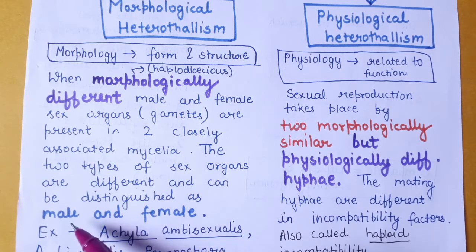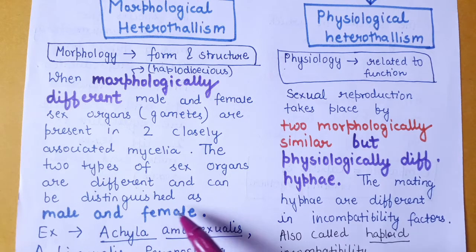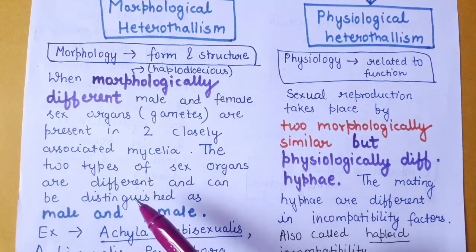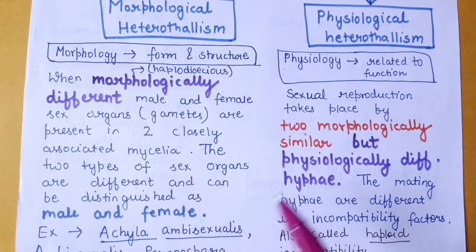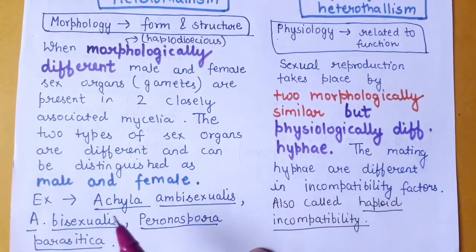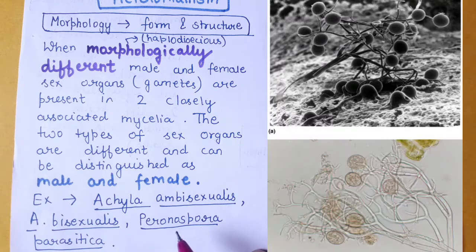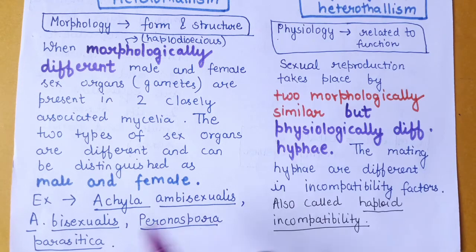One may be smaller in size and the other larger, or there may be some other structural difference. Examples in this case are Achlya ambisexualis, Achlya bisexualis, Peronospora parasitica, etc.